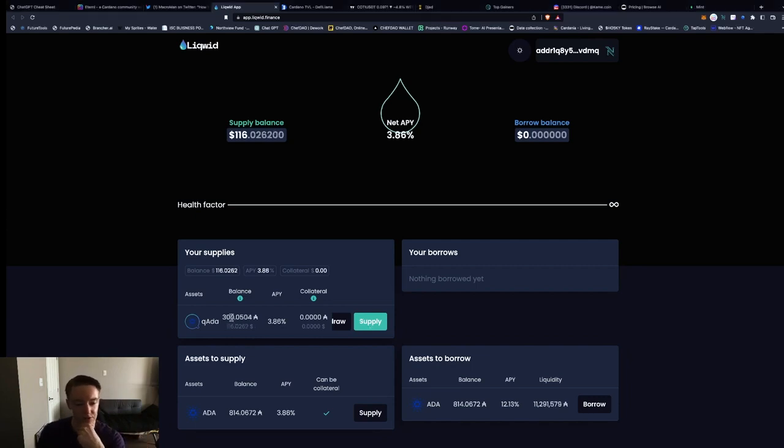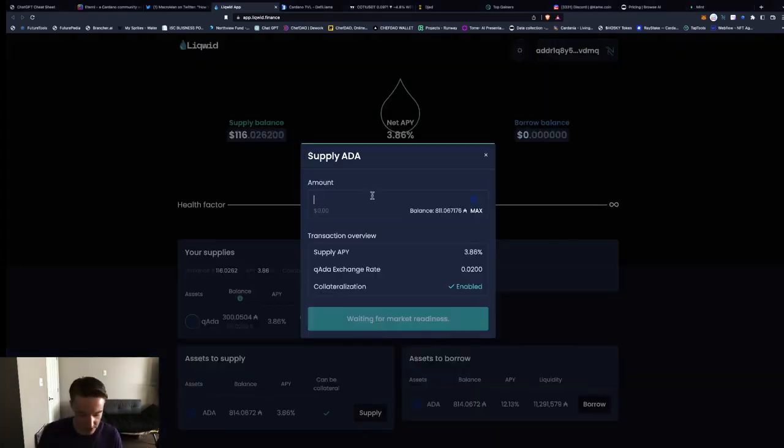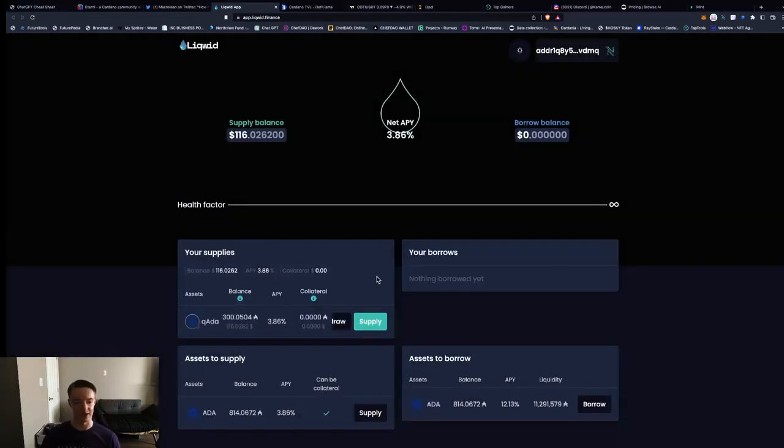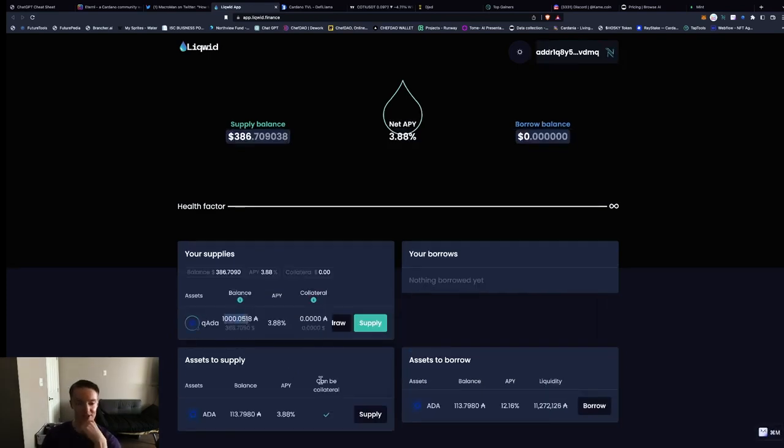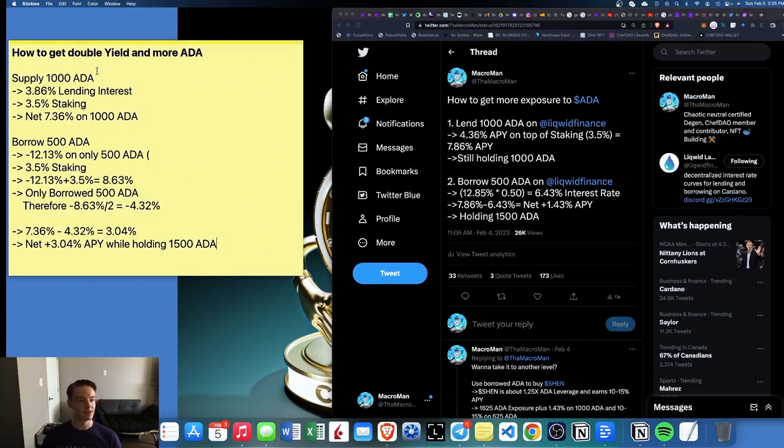I already have 300 ADA supplied, so I'm going to supply 700 more to make it 1,000. All done, supplied. Now if I reload the page, it should say 1,000 ADA supplied. Perfect. So we have 1,000 ADA supplied at 3.88% interest. So now let's go over here. This is how you get double yield and more ADA.